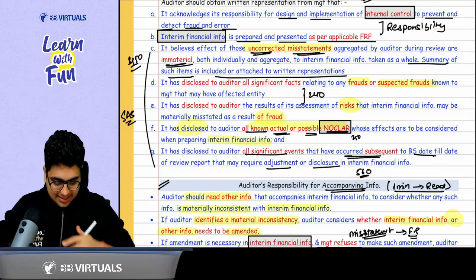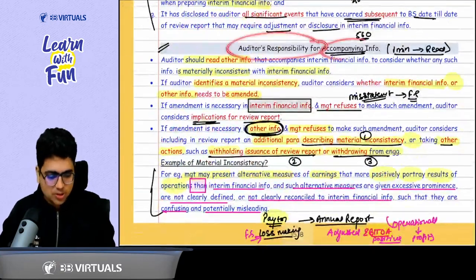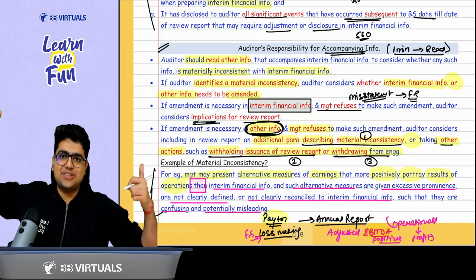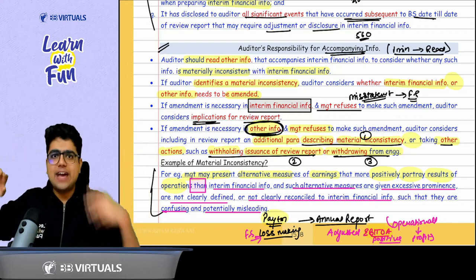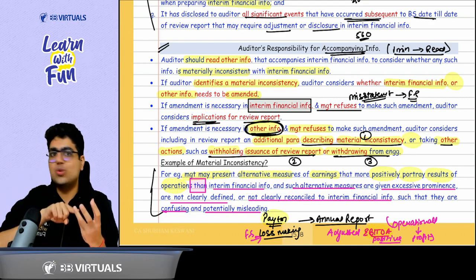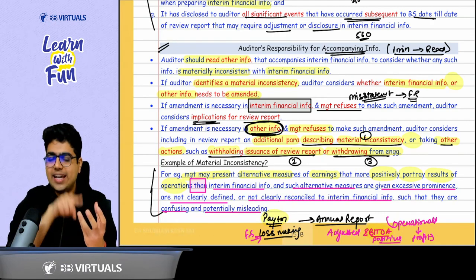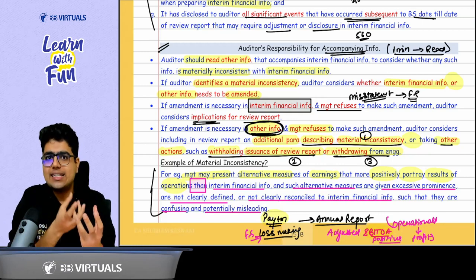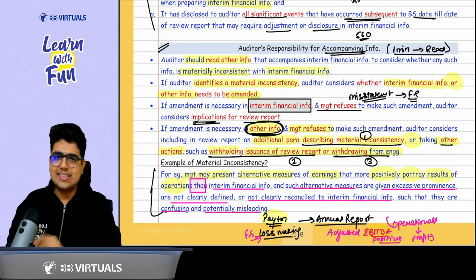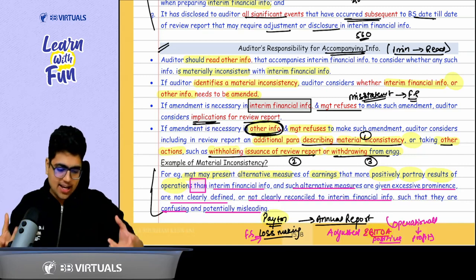Done. Then we discussed auditor's responsibility for accompanying information. What is the SA for this topic? SA 720. That is your annual report. Whenever you get the other information, that is the annual report. Am I required to audit it? No, sir. You are just required to read it, to see whether there is any material inconsistency between the financial information and the annual report.